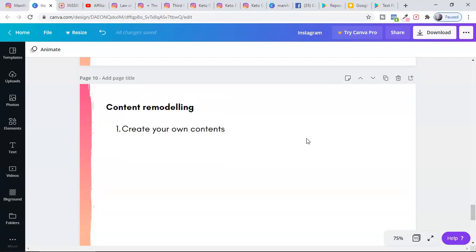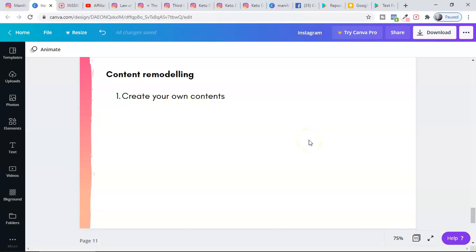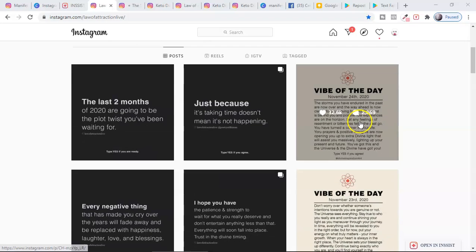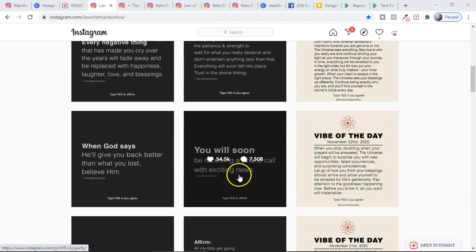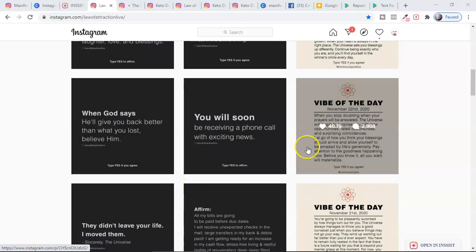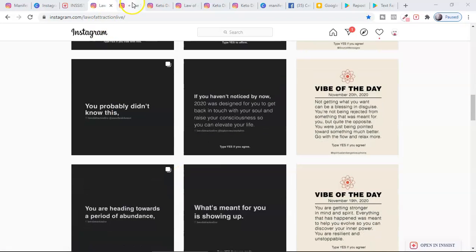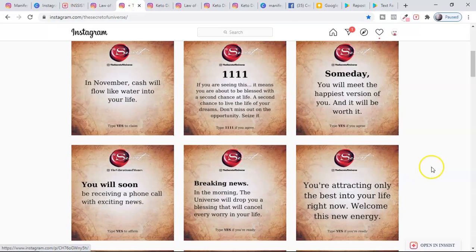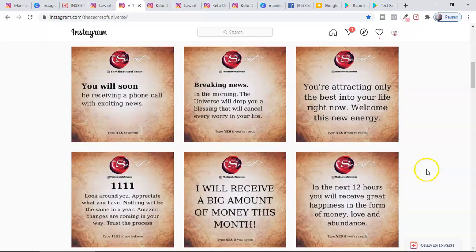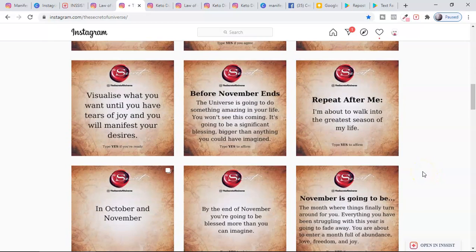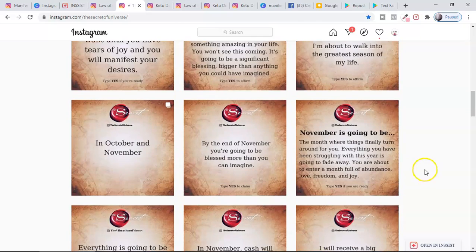When it comes to content remodeling, the number one thing is creating your own content. There is no substitute for creating your own content. Fresh content is always rewarded on Instagram or any other social media. Here you can see one of the accounts in Law of Attraction. They create their own content, they have their own design. That's what they are doing so that they can stand out. They have vibes of the day, affirmations, all these things created by them, in their own design. Having your own design is going to help you stand out and also help you get sales, whatever the niche is.